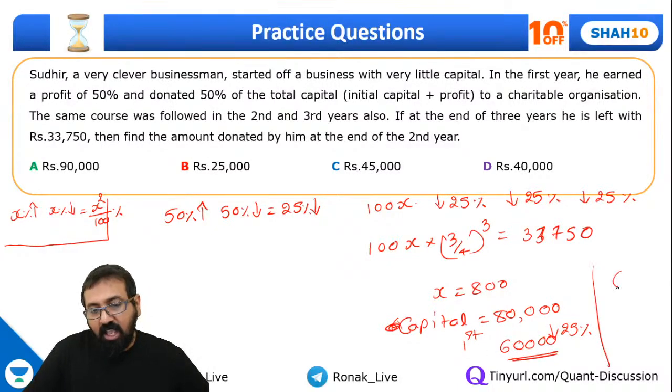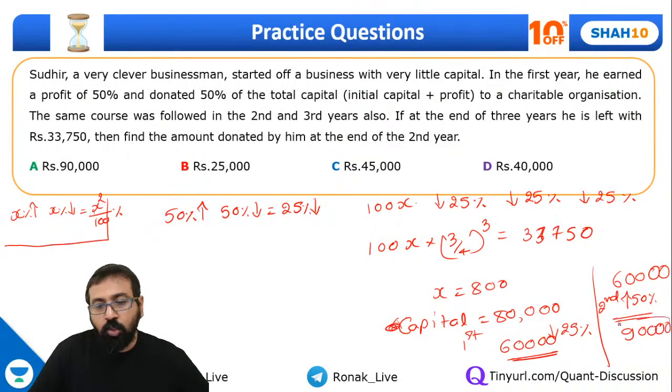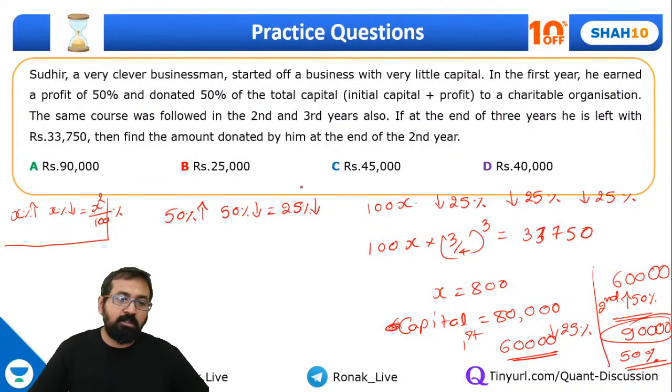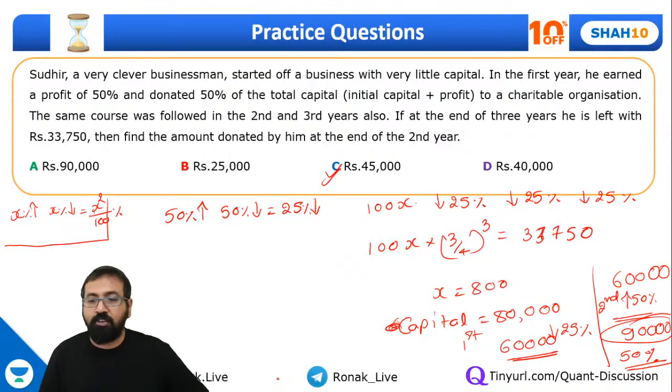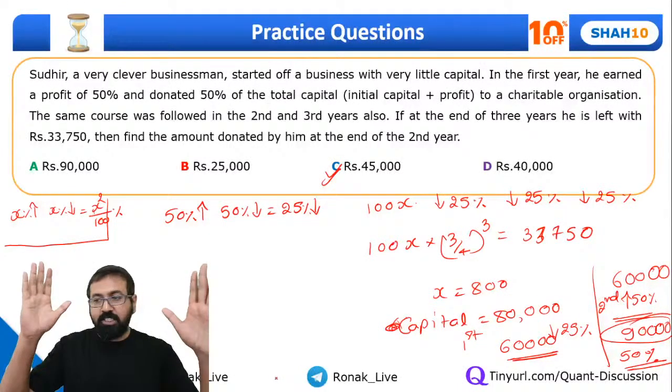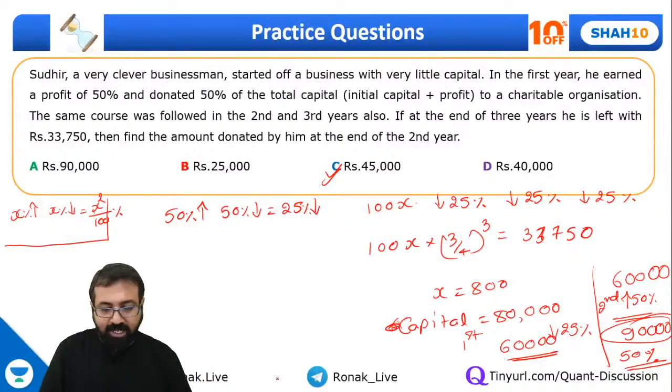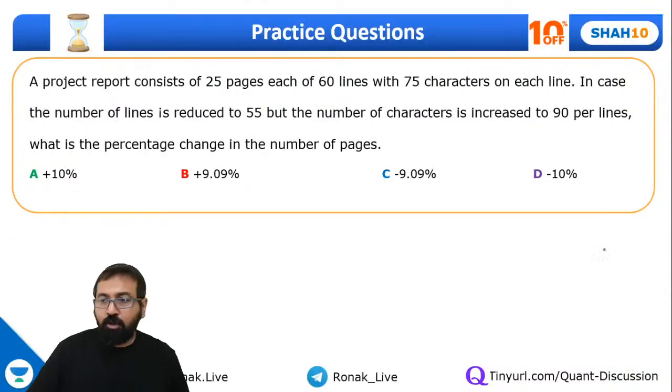And then again, 60,000 at the end of second year, you are increasing by 50%. So it will come out to be 90,000. And then you are donating 50% of this 90,000. That's your answer. So that's why it came out to be 45,000. Guys, are we all clear with this now? Yes, great. So let's go ahead and try for one more question.